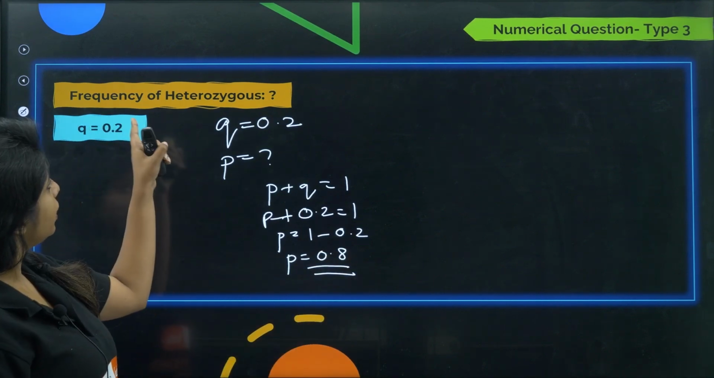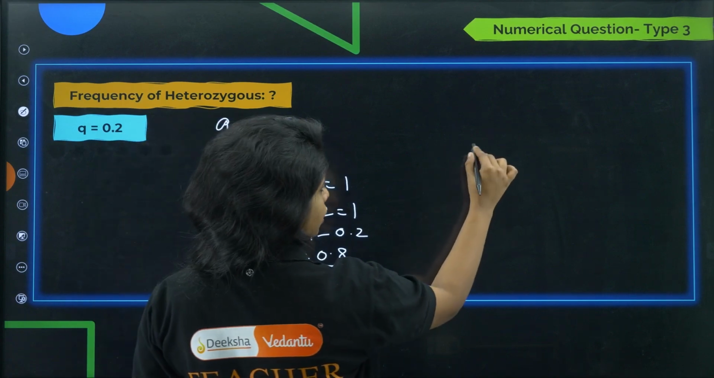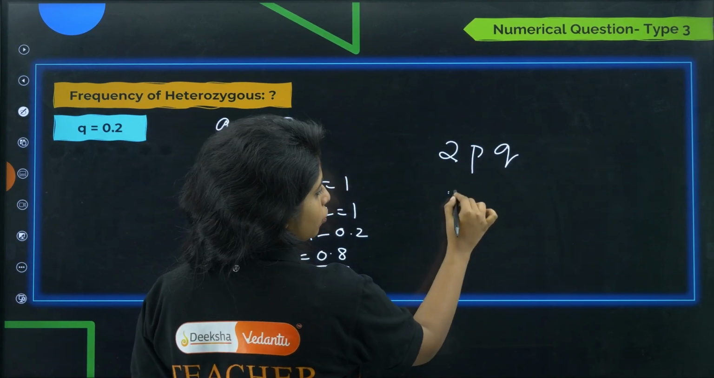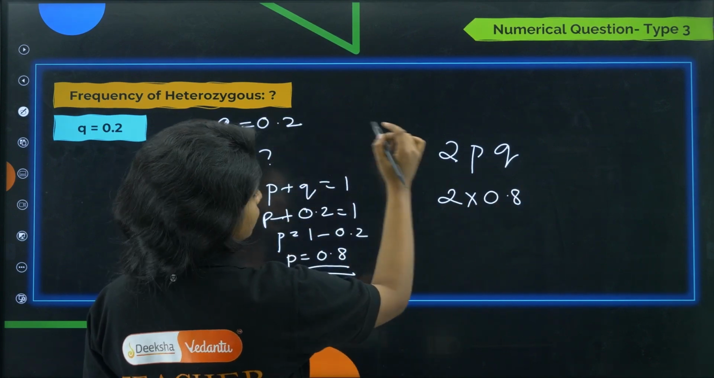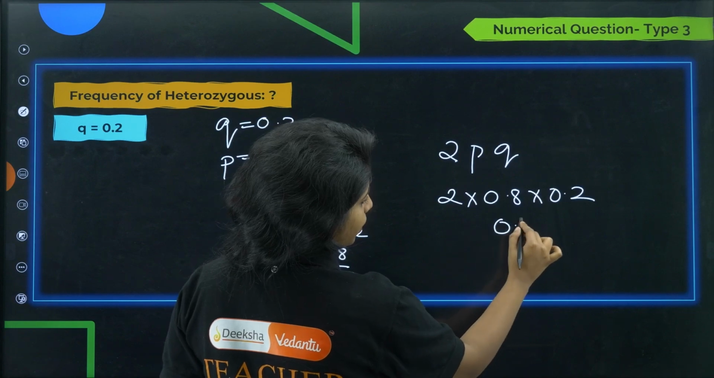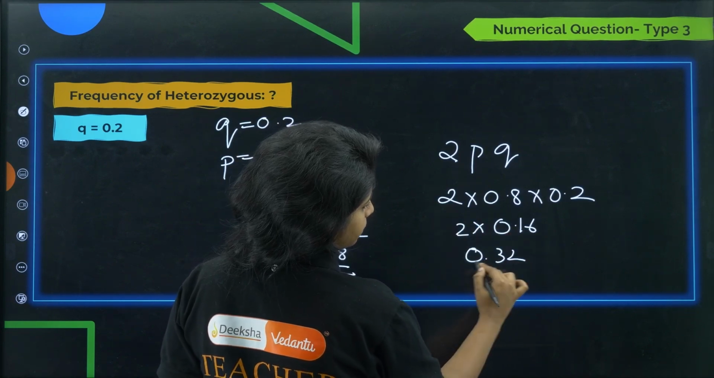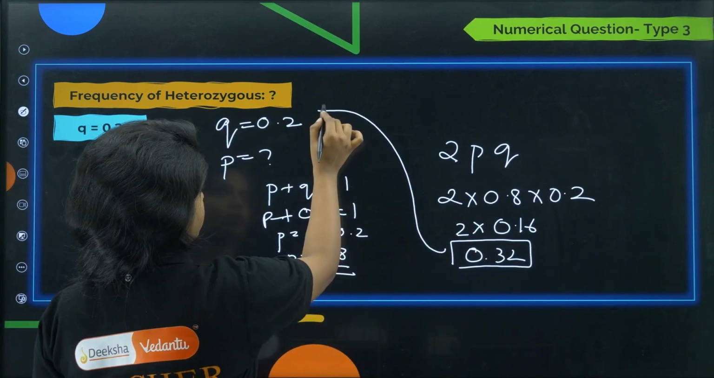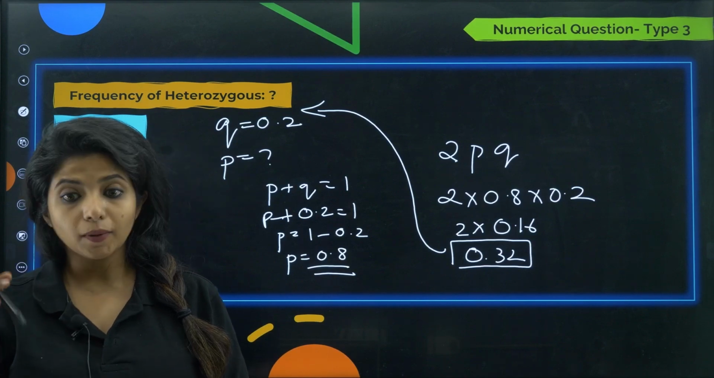Now what are you asked to find? The frequency of heterozygous individuals. Now p and q are there. If p and q are there, how do you find heterozygous? 2 into p and q. So 2 into what is p, children? 0.8. What is q over here? 0.2. You get 0.16, into 2, you get 0.32. This is the frequency of heterozygous individuals. Okay, so that is question type 3.